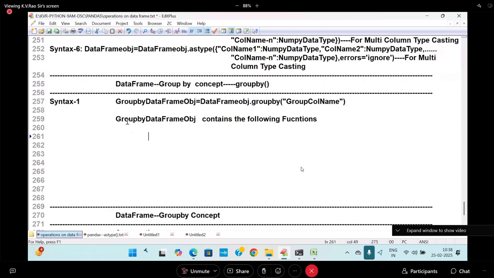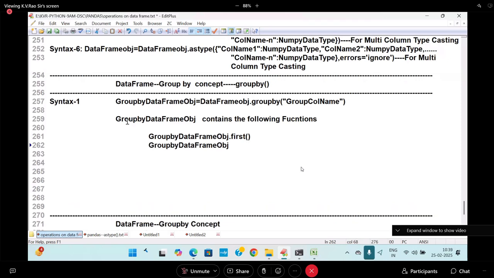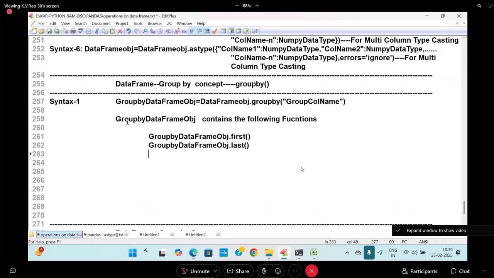There I am writing dot what here. First off, I am writing first off. Next I'm writing here called what? Last off. Next I'm going to write it, dot what? Nth of. Nth of I'm going to write it. So I think you are following me, students.